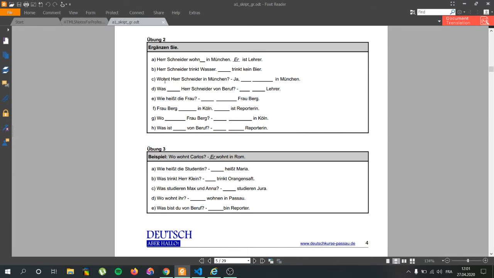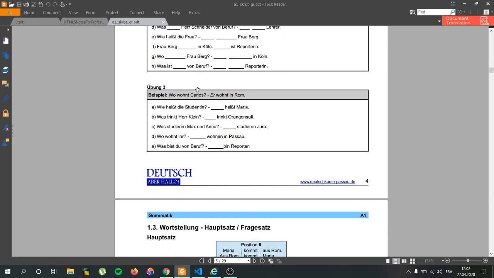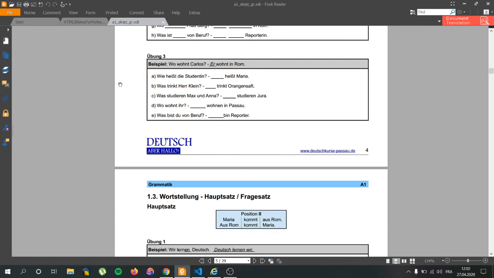Wohnt Herr Schneider in München? Ja. What do we add here? So he lives in München. Wohnt in München. So that becomes wohnt in München. And so on. It's very easy stuff, you know. If you speak English already, this is going to be very basic for you.